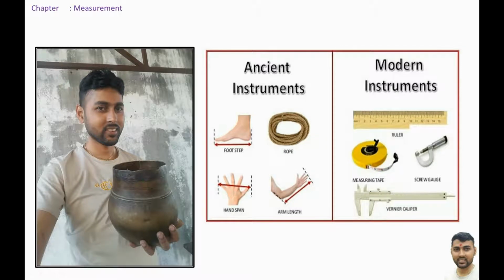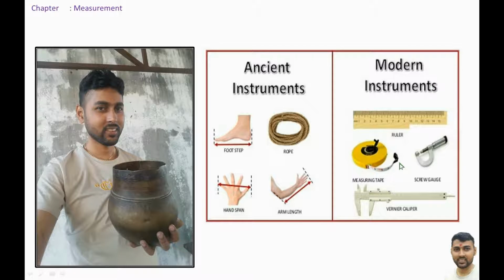Here I have shown you some of the ancient and modern measuring instruments in the slide. For example, foot step, rope, hand span, arm length, these are all ancient instruments. This pathi is also an ancient instrument. But nowadays we use ruler, measuring tape, screw gauge, vernier caliper.